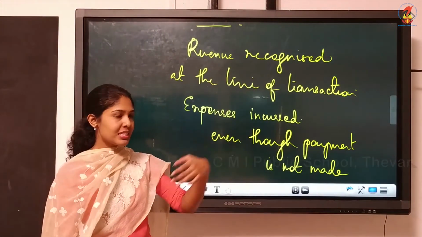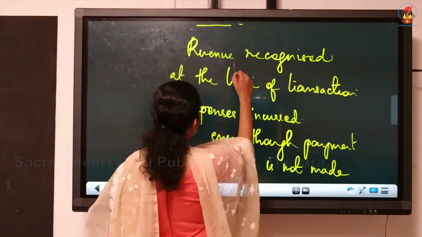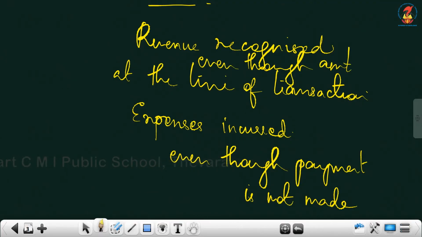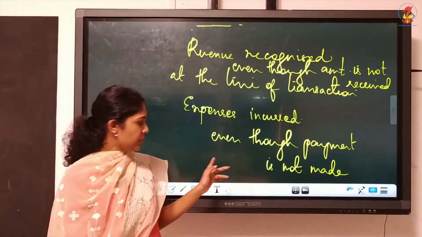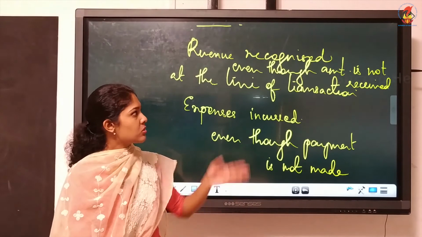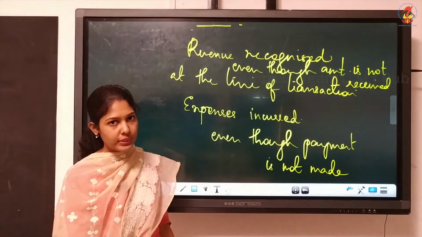Similarly, you can write here: even though amount is not received, revenue will be considered as earned. Similarly, though the payment is not made, expenses will be considered as incurred. So this is the feature of accrual basis, that also you can write with the meaning.